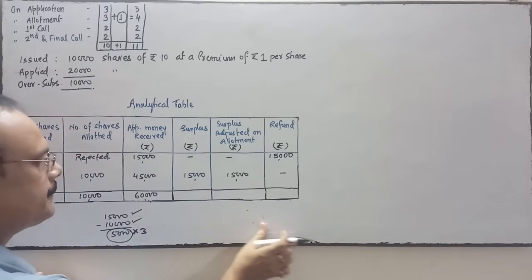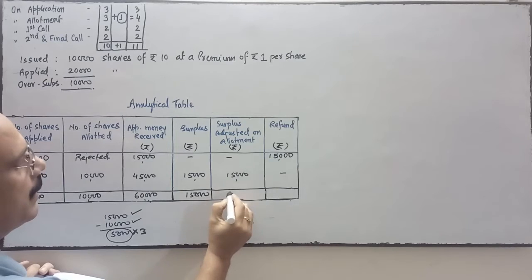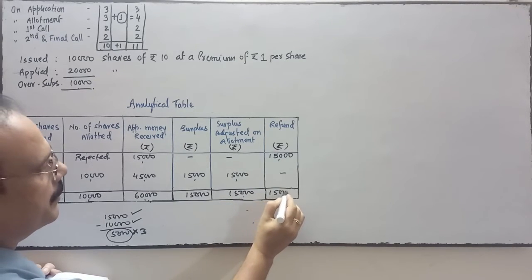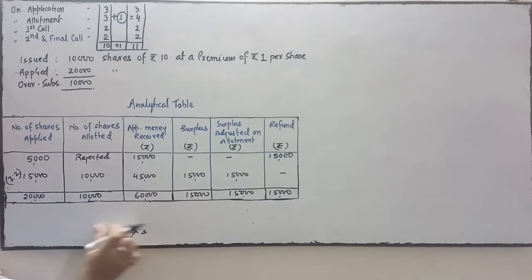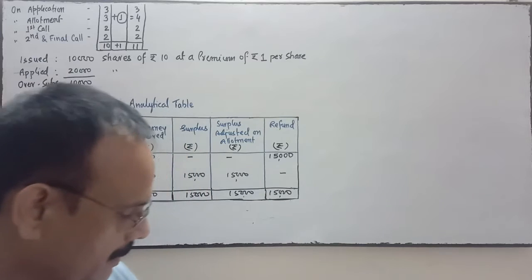So this line is clear. Surplus is 15, allotment 15 and refund 15.